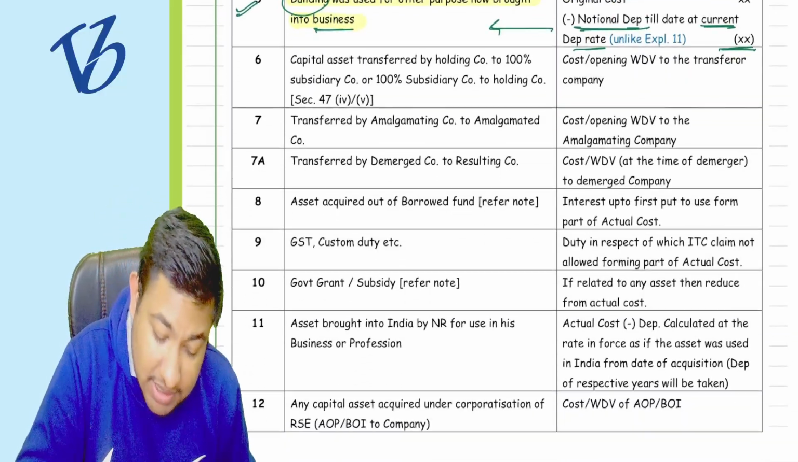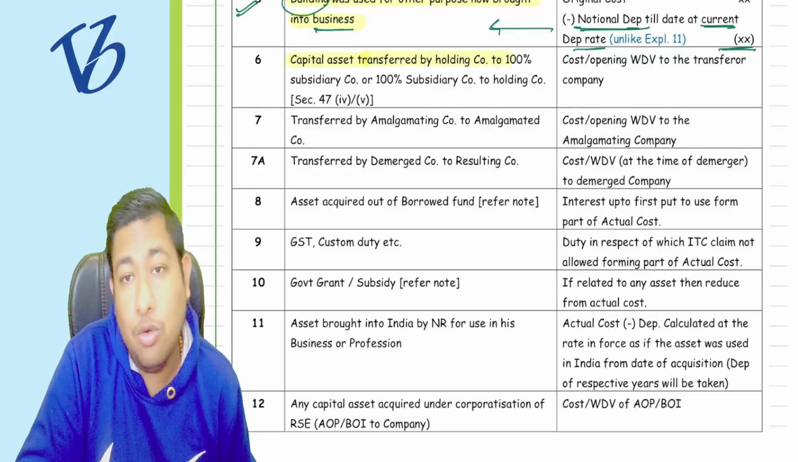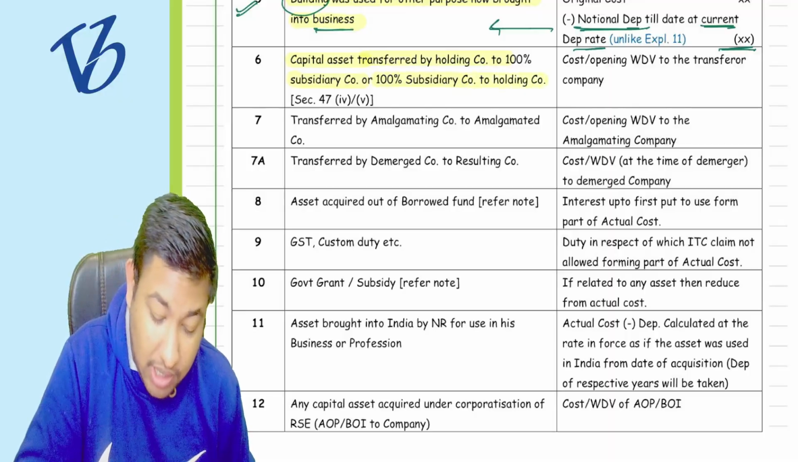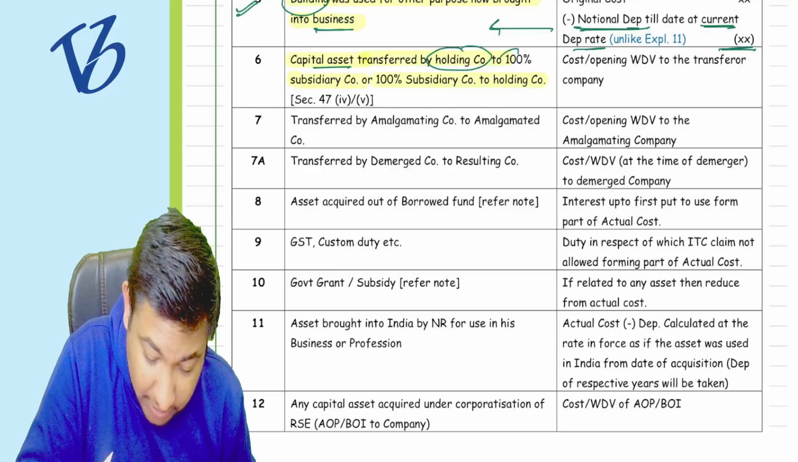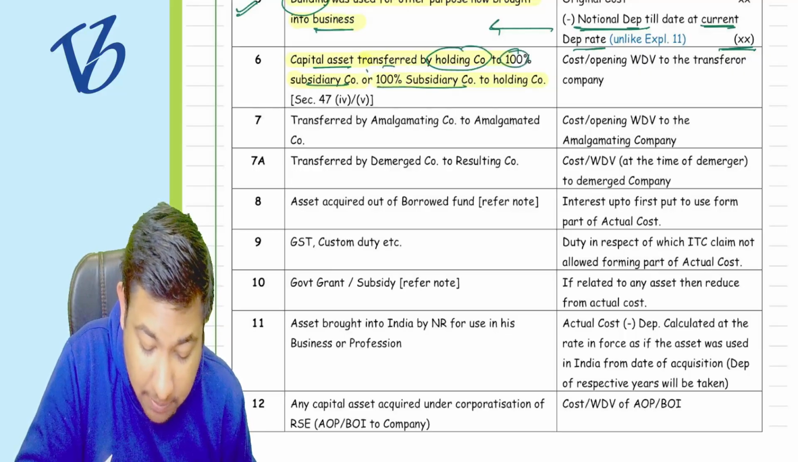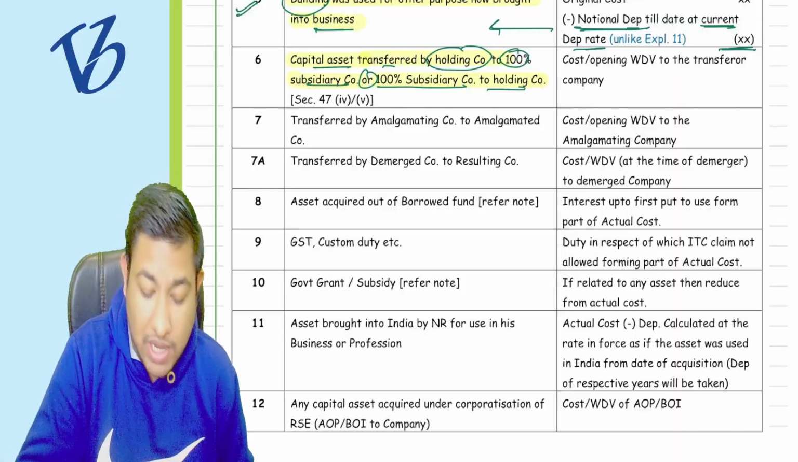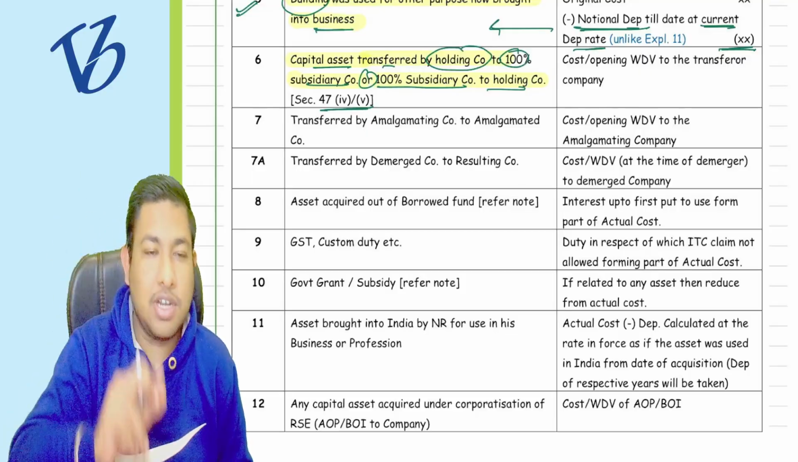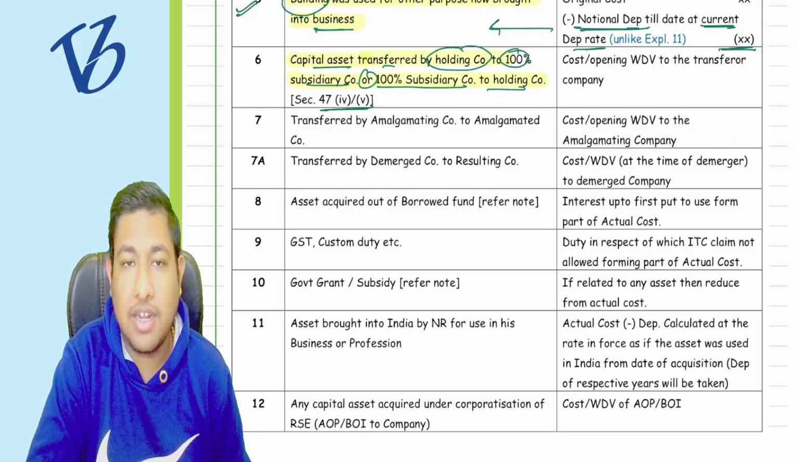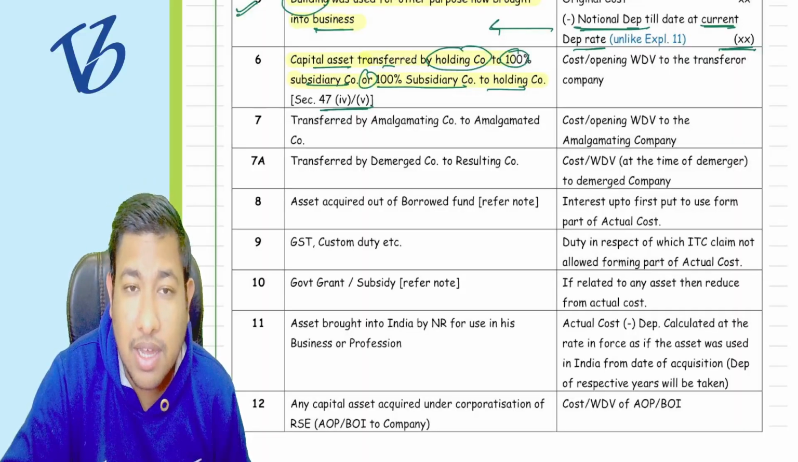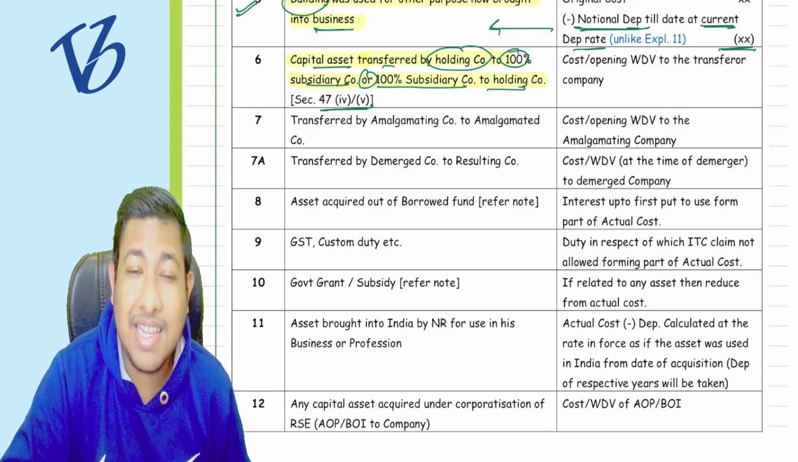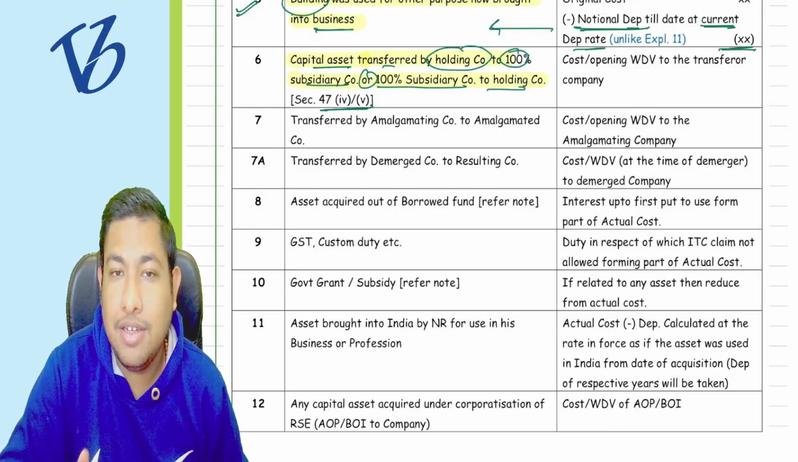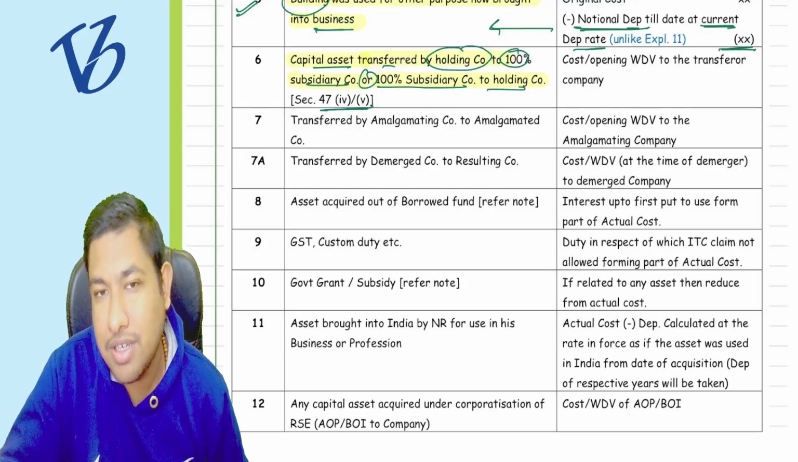Now, coming to point number 6. Capital asset transferred by a holding company to a 100% subsidiary company, or a 100% subsidiary company to the holding company. If the asset is transferred in this way, this transfer is also exempt under section 47(iv) or (v) in the capital gain. So this is not a transfer and the capital gain will not be attracted. But the WDV or the cost in the hands of the transferor is going to be the WDV or the actual cost in the hands of the transferee.